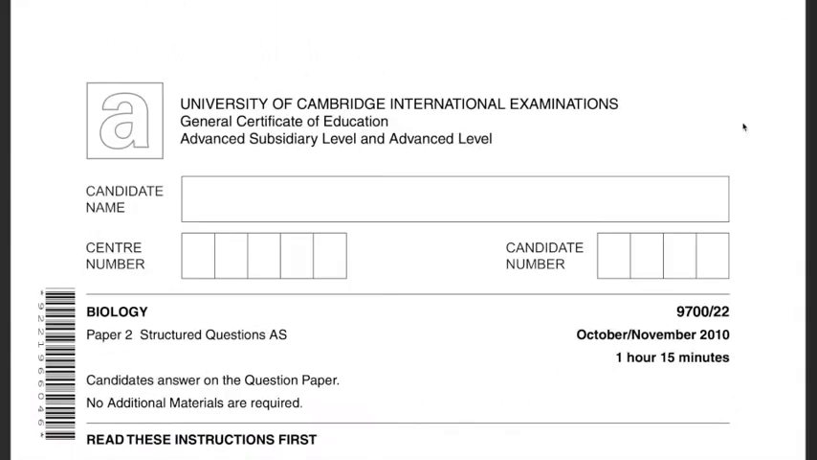Here we go again, another Paper 2 series. Nonetheless, this one is the 9700 October-November 2010 Paper 22.